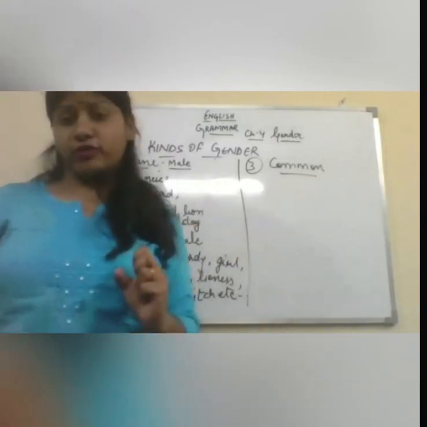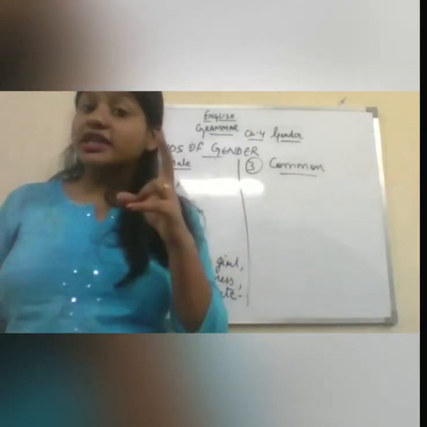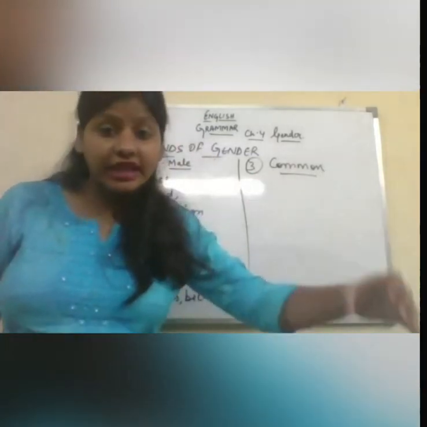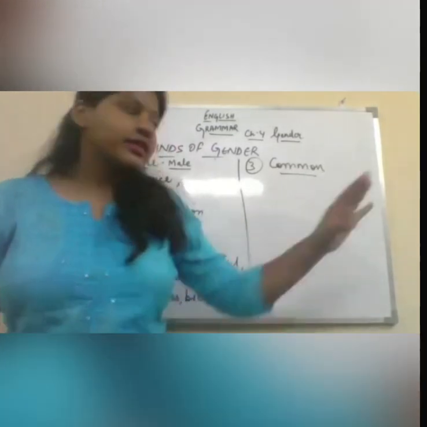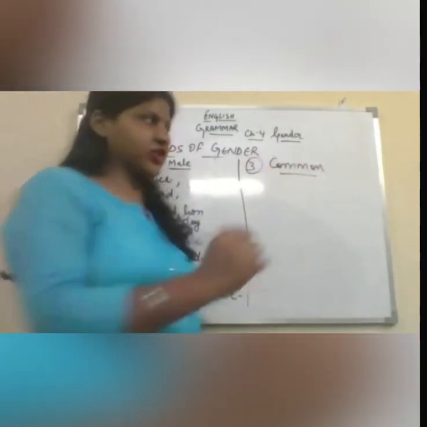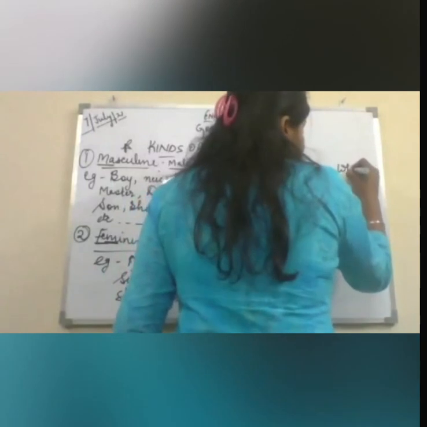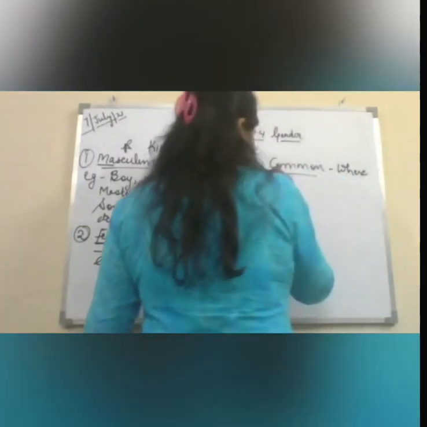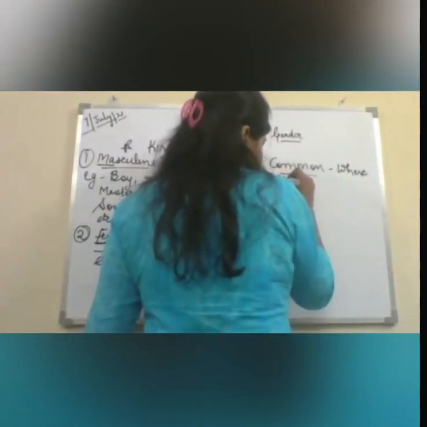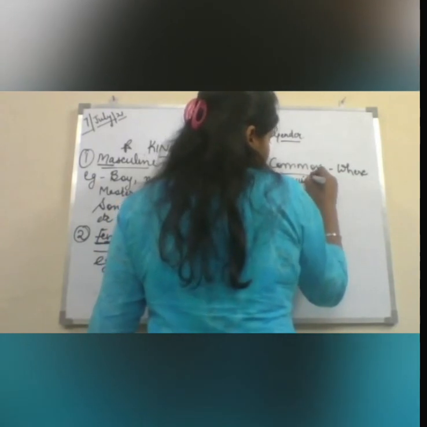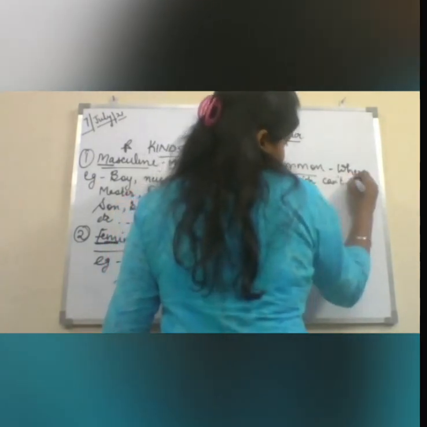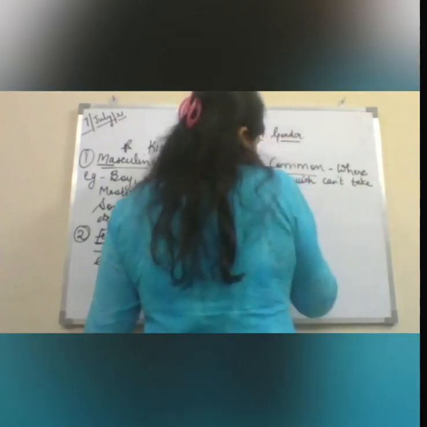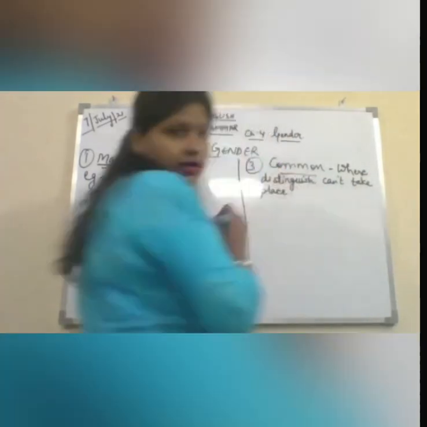It is common for everyone, in which you cannot distinguish whether we are talking about the male gender or the female gender. Then it comes under the part of the common gender, where distinction can't take place. Then it is the common gender.